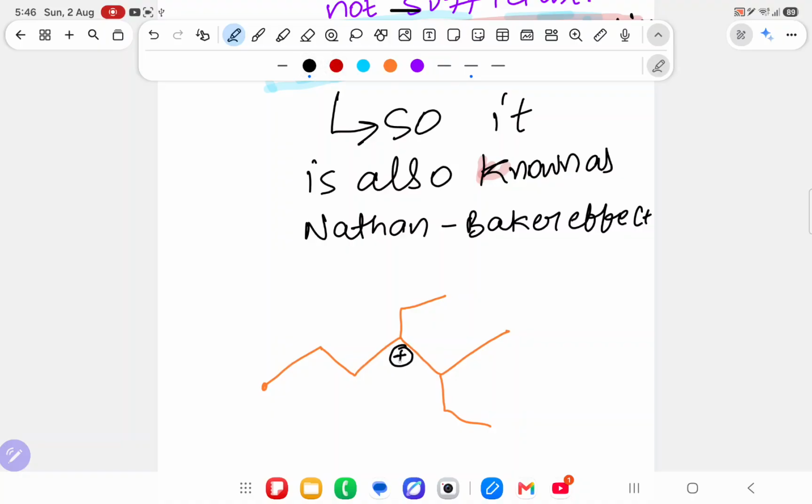With respect to this plus, this is alpha carbon. After that carbon is beta carbon. After that carbon is gamma carbon. Every side, left hand, right hand, up, down, every side you have to check.